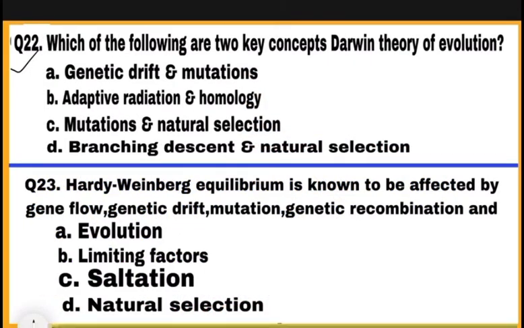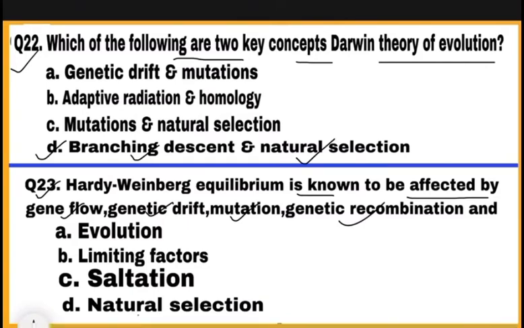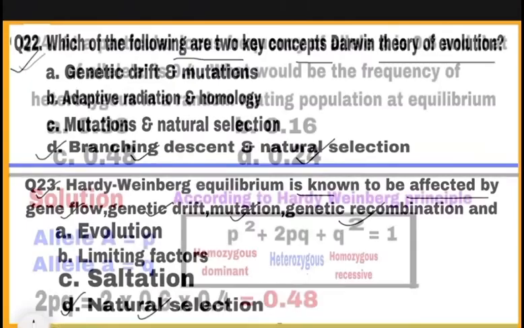Question number 22, which of the following are two key concepts of Darwin theory of evolution? Two key concepts of Darwin theory of evolution are branching descent and natural selection. So here mark D as a correct answer. Question 23. Hardy-Weinberg equilibrium is known to be affected by gene flow, genetic drift, mutation, genetic recombination, and it is also affected by natural selection. So here mark D as a correct answer.